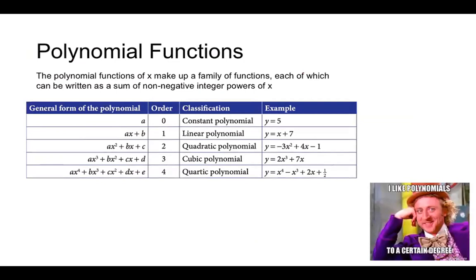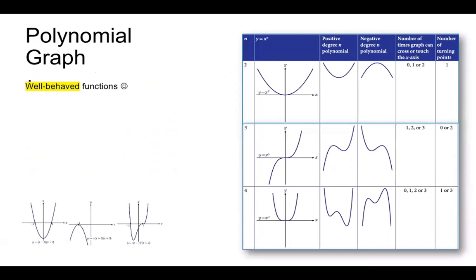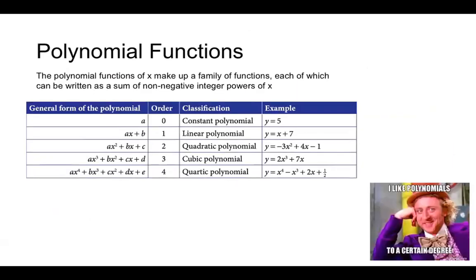Polynomial functions are the functions which can be written in this form, as you can see here. For example, ax to the power 4 plus bx cubed plus cx squared plus dx and so on.